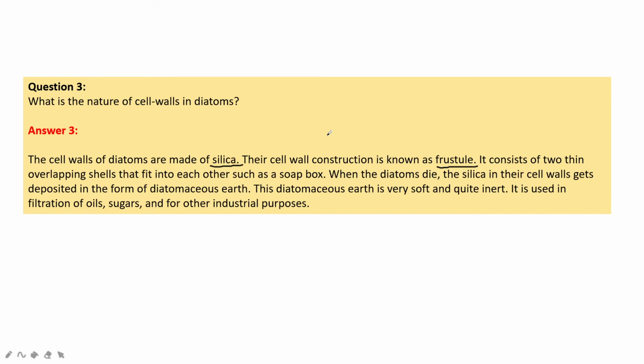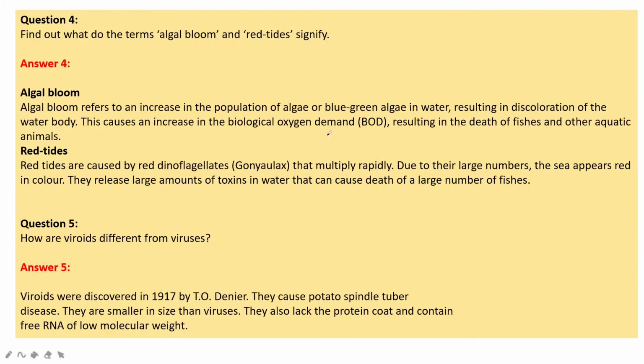When the diatoms die, the silica in their cell walls gets deposited in the form of diatomaceous earth. The diatomaceous earth is very soft and quite inert. It is used in the filtration of oils, sugars and for other industrial purposes.